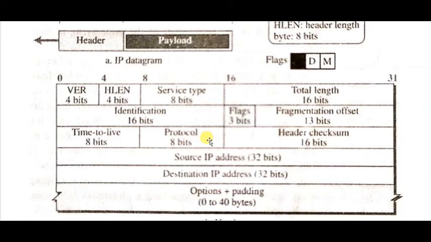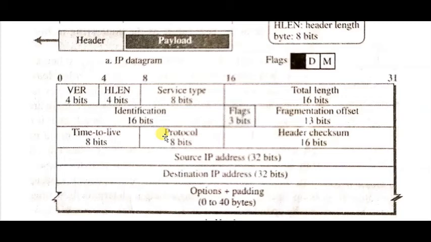In that layer, the data is handled by TCP or UDP, and this TCP or UDP uses IP services in the network layer to transmit the data. Then this field will be filled with 8 bits, that is, some predefined value for TCP and UDP.